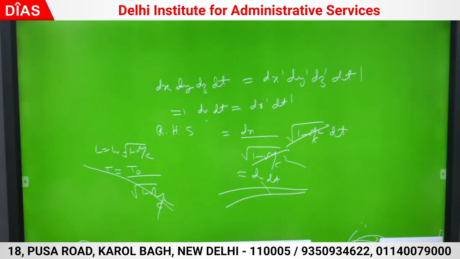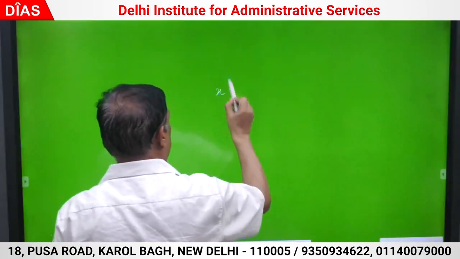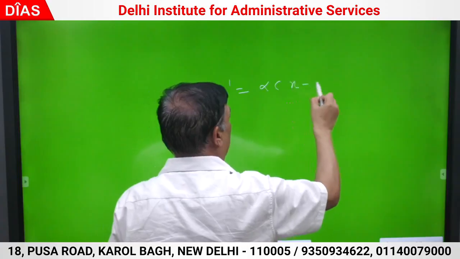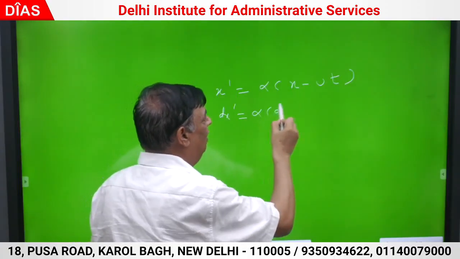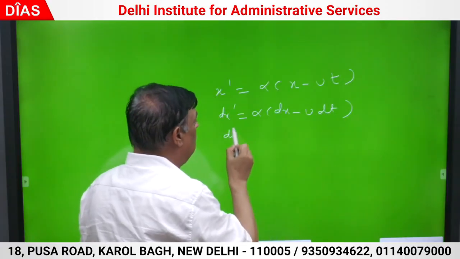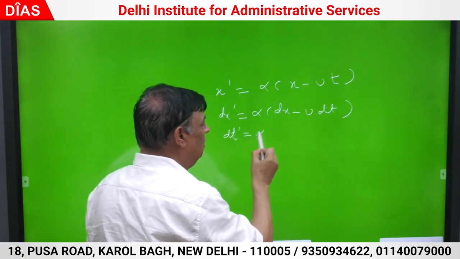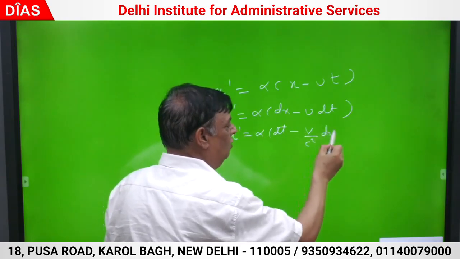Length is contracted, time is dilated. यही होना, that is what theoretically has to take place, correct? But if you multiply by differentiation, you will not be able to do it. x dash was alpha x minus vt, dx dash was alpha dx minus v dt, dt dash was alpha dt minus v by c square dx.